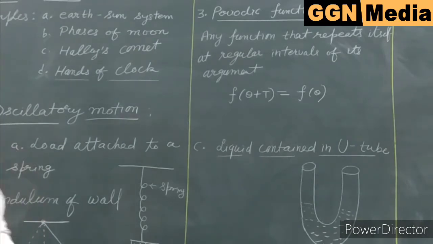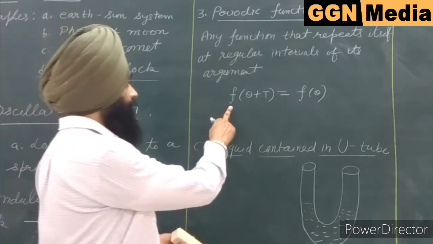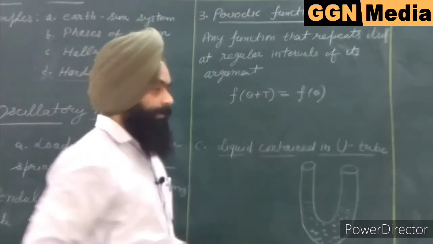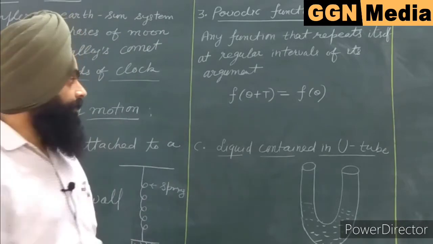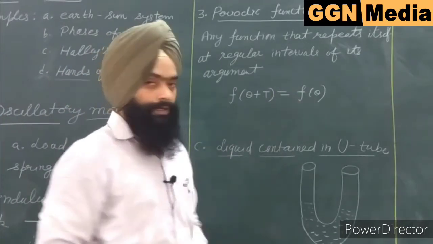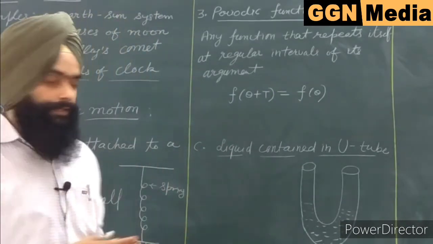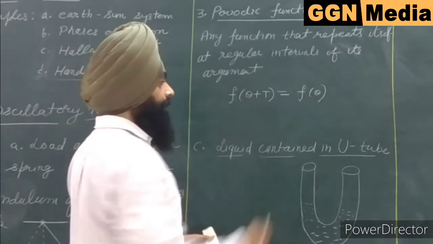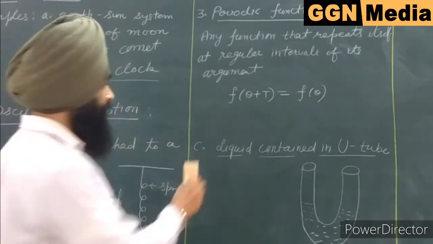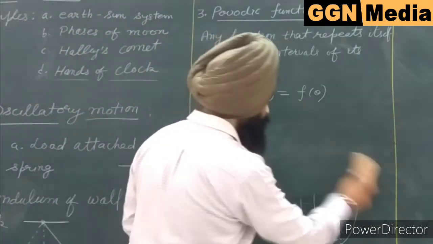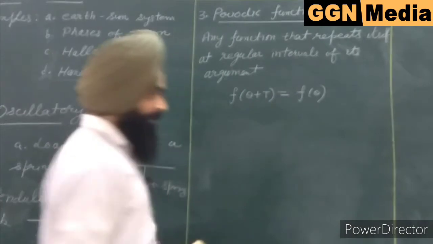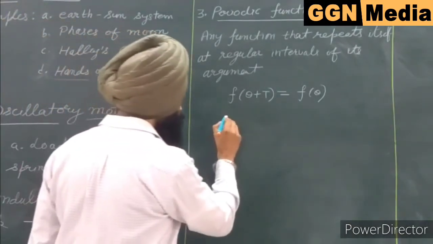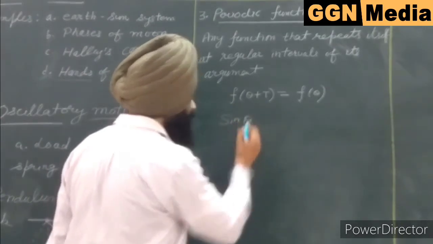Mathematically, we can write the periodic function like this: f of theta, where theta is the argument, plus capital T, the time period, is equal to f of theta. It means that after the interval of the time period, the function repeats itself. We can take examples of the periodic function here. The very familiar example is the sinusoidal function, such as the sine wave. We have sine theta.